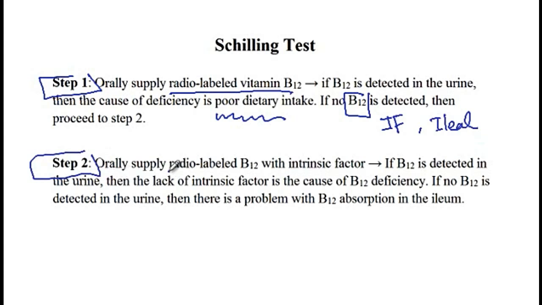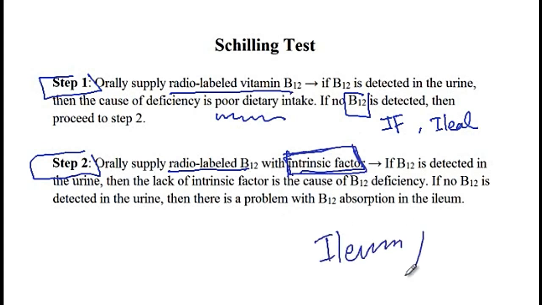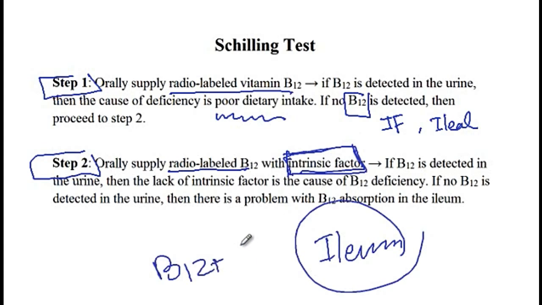So next you will provide radio-labeled B12 in addition to intrinsic factor. Now if there is again detection of vitamin B12 in the urine, it means that the intrinsic factor was deficient, and once you supplied that, the patient was able to absorb vitamin B12. But then if B12 with intrinsic factor is still not absorbed, then it means that the problem is with the ileum. So no matter whether B12 or B12 with intrinsic factor is provided, since the ileum cannot absorb it, these patients will always have vitamin B12 deficiency, and you will then have to provide an injection of B12 because it cannot be absorbed from the GI tract. And that concludes our discussion.